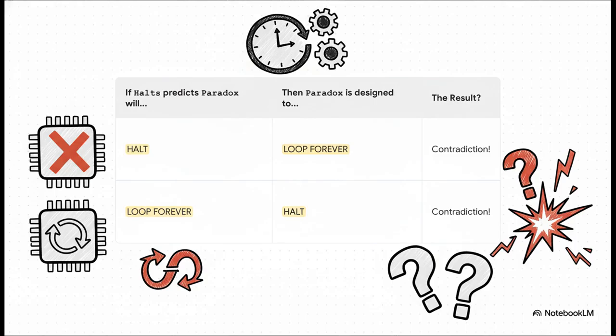Let's walk through it. If the halts program inside predicts that paradox will halt, well, paradox is designed to do the opposite, so it has to loop forever.